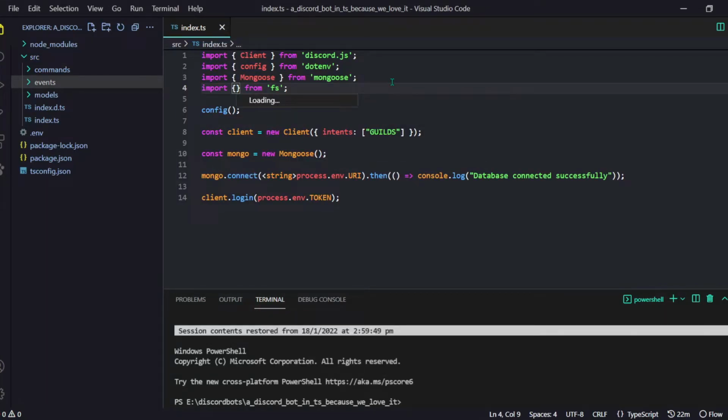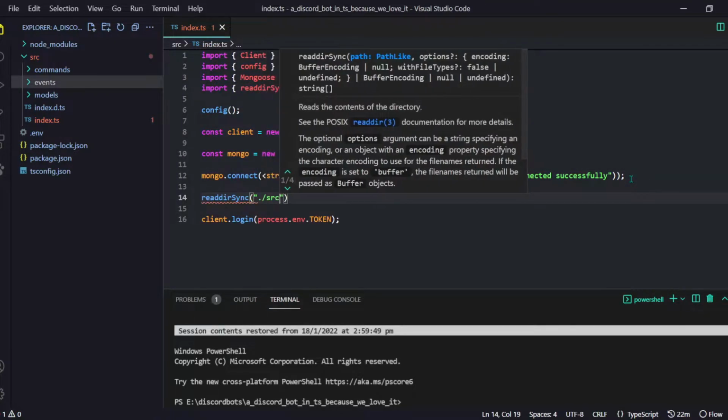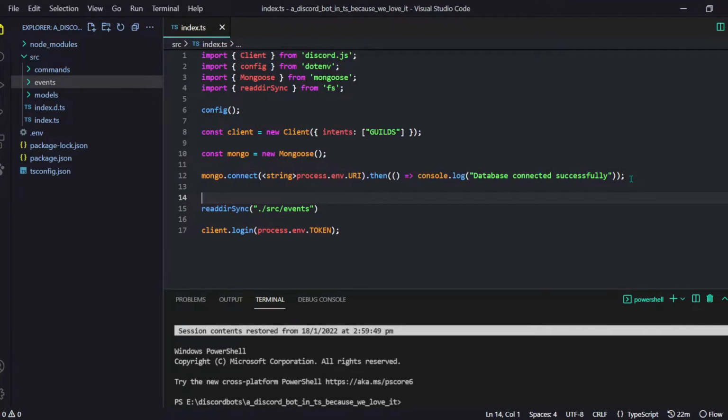Let's import our function readdirSync, because I'm going to use that. You can use the Promisify version. The location is /source/event. This one is our event handler. Let me just comment it.